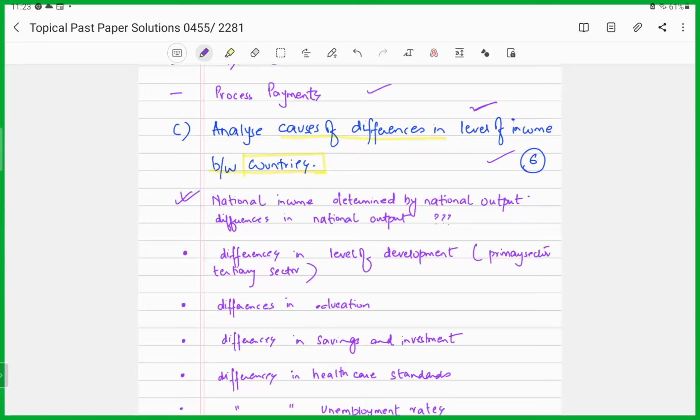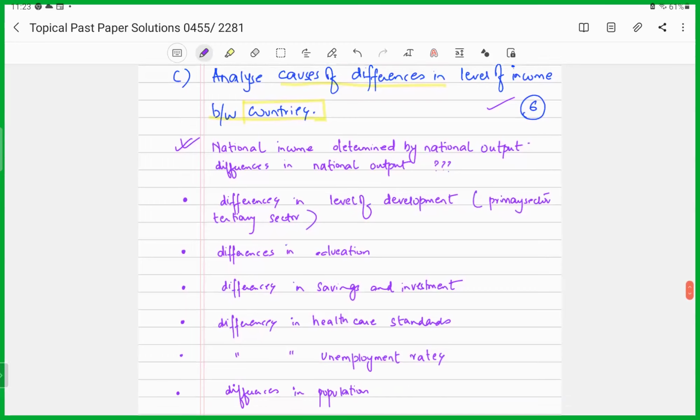All right. So the first thing you could say is that there would be differences in the level of income among countries. One of the reasons could be the level of development existing. For instance, it depends upon how developed a country's primary sector or its secondary sector, the tertiary sectors. So you see what happens when the countries are usually developing, their primary sector is considerably larger. However, when countries are developed, they tend to have a comparatively stronger tertiary sector. More of their labor force tends to be employed in the tertiary sector and then in the secondary sector, right?